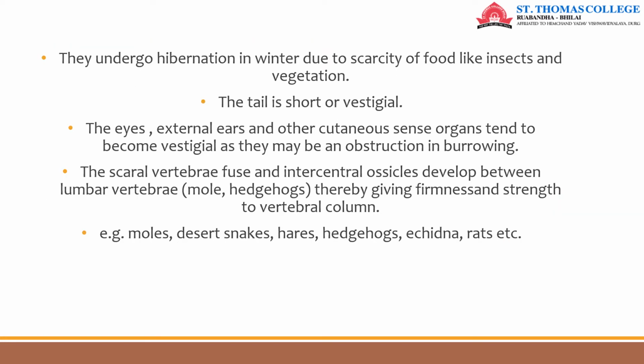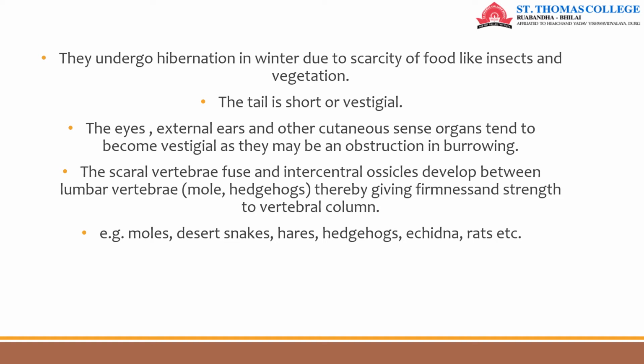They also undergo hibernation in winter due to scarcity of food like insects and vegetation. Their tail is short or vestigial. Their eyes, external ears, and other cutaneous sense organs tend to become vestigial as they may be an obstruction in burrowing.